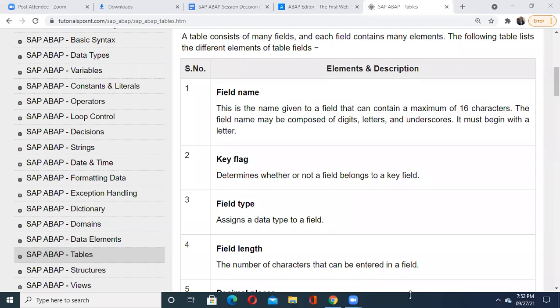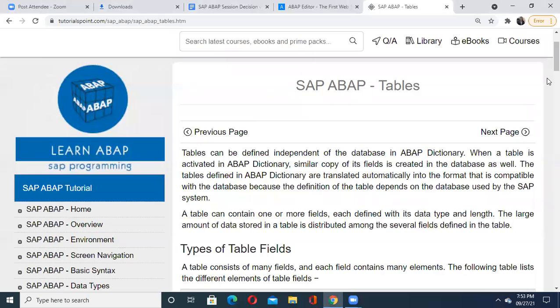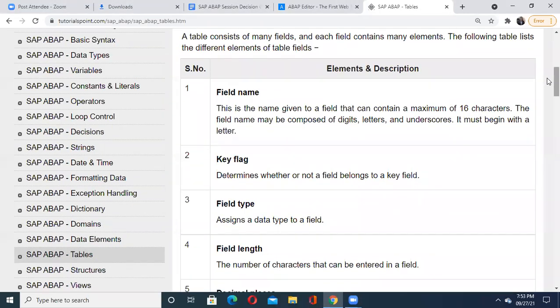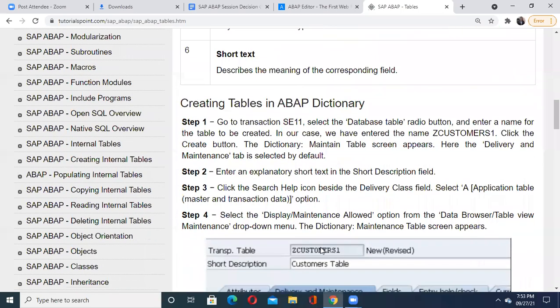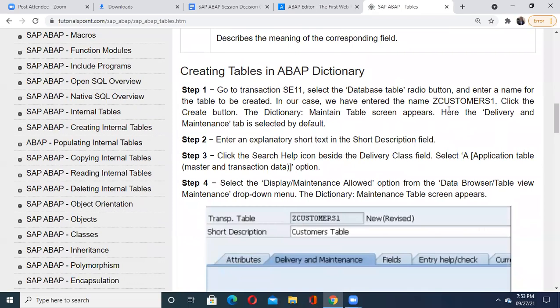Why, most of the time, even in other modules, when we create a table, or create anything, even a program name, is it written with the Y character or Z character? Just like here, see, all of you. Yes, sir. Here also the custom table name is given as Z customers one. It is not given as customers one directly. It is given as Z customers one.